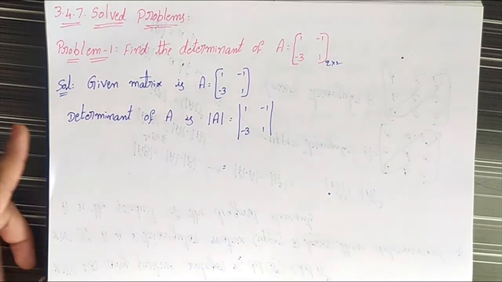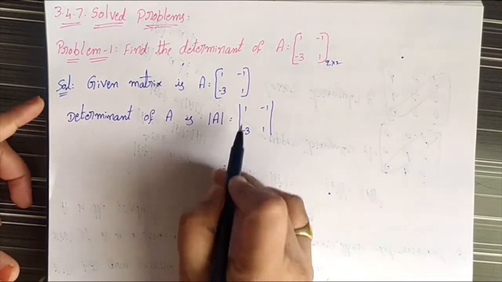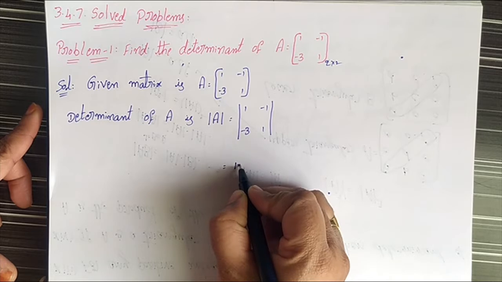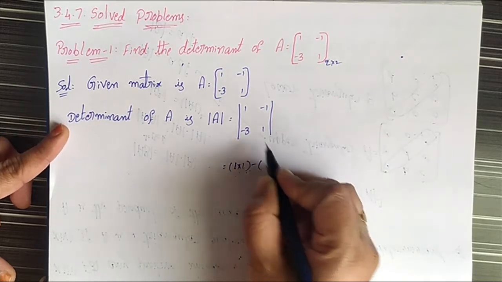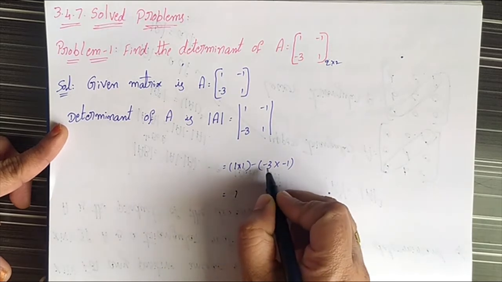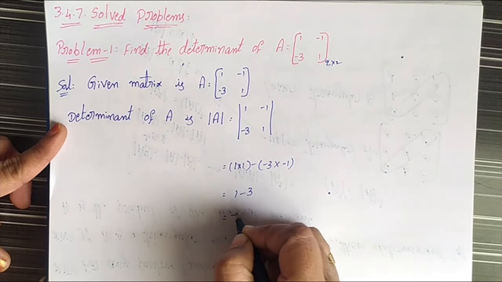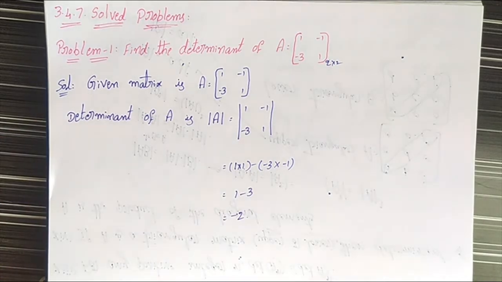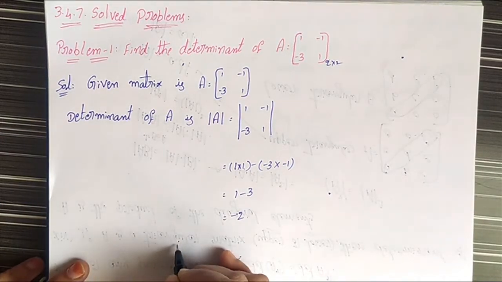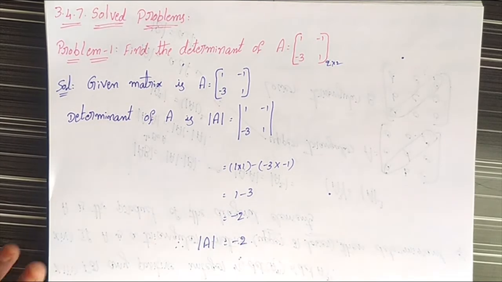We know the determinant of [A B; C D] is AD minus BC, that means 1 into 1 minus (-3) into (-1). Minus into minus is plus, so 1 minus 3, which equals -2. Therefore, det A equals -2. This is the solution of the first problem.